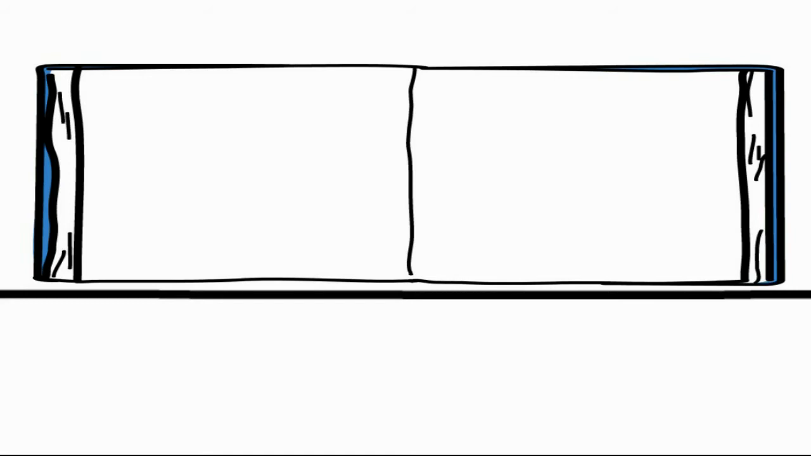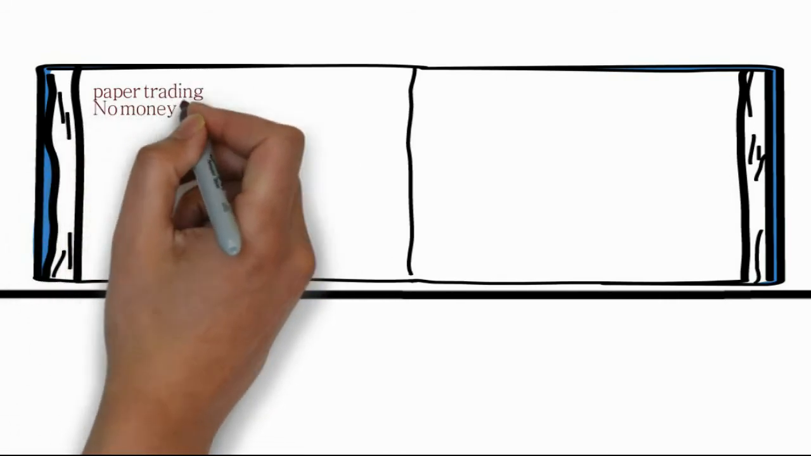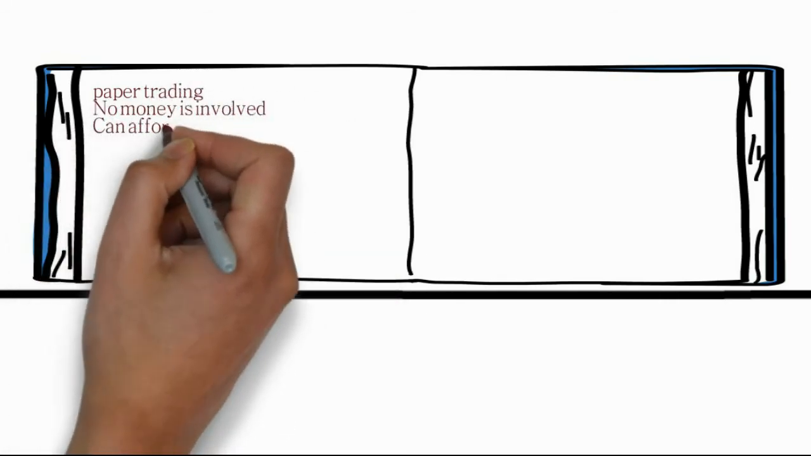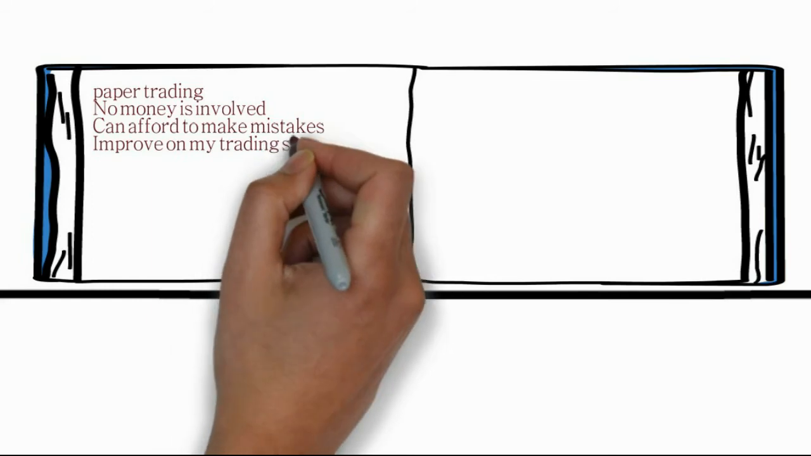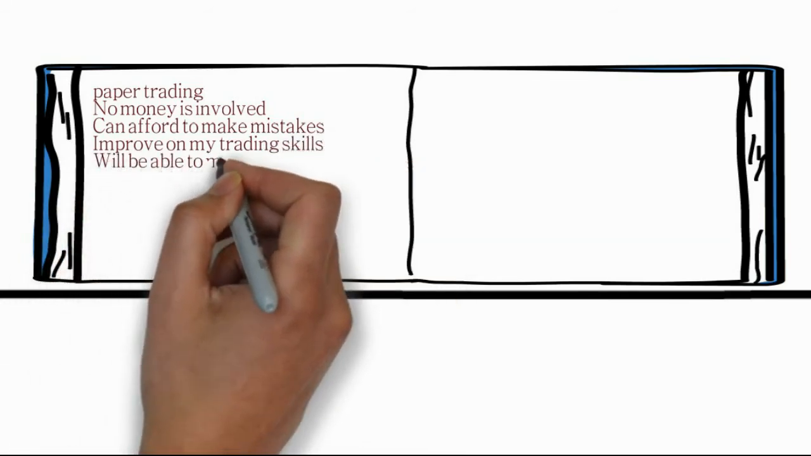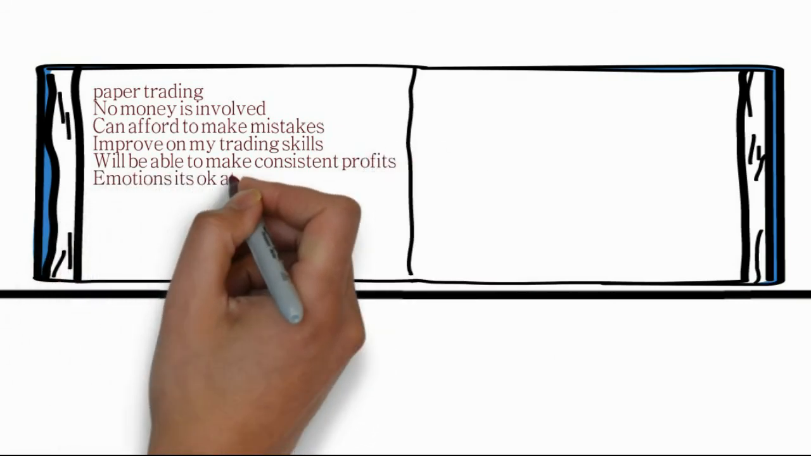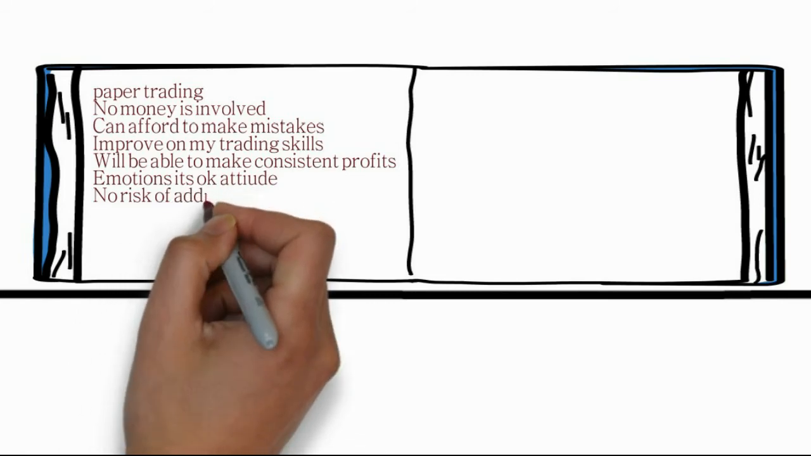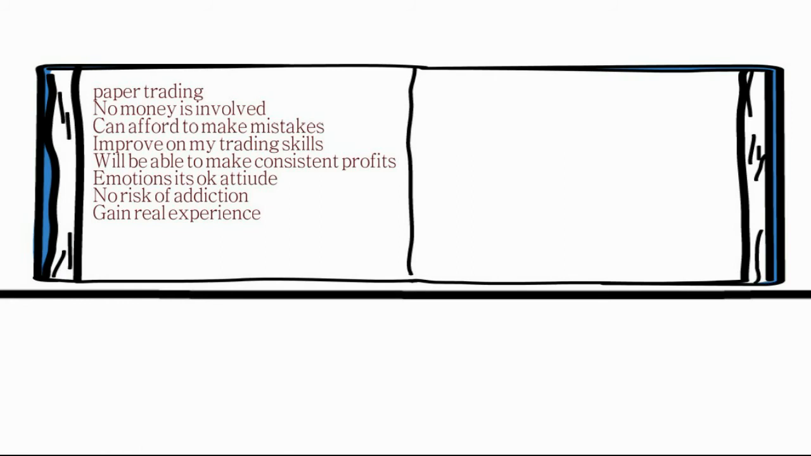The difference between paper trading and live trading. This is just a short glimpse of what is and what is not. For example, in paper trading you are not worried because no money is involved, while in live trading money is actually involved. You can afford to make mistakes in paper trading, but you cannot afford to make mistakes in live trading. It improves your trading skills, but trading skills have to be consistent while you are in live trading, so you are able to make consistent profit.